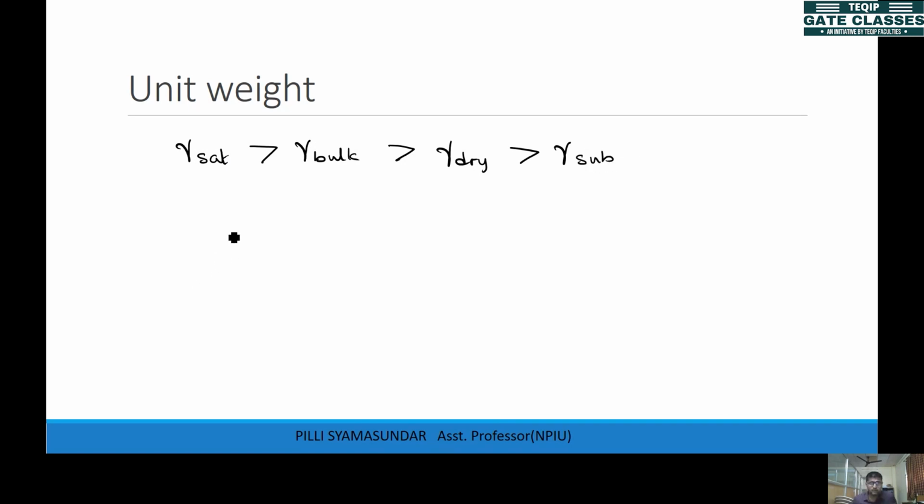Now all these unit weights, see, gamma water we know, which is 9810 Newton per meter cube. So this is approximately equal to 9.81 kilonewton per meter cube. Generally we approximate it as 10 kilonewton per meter cube.